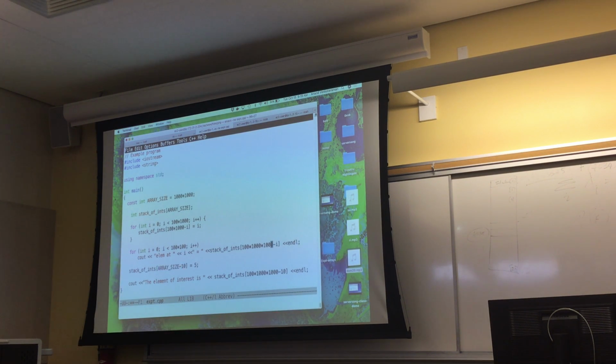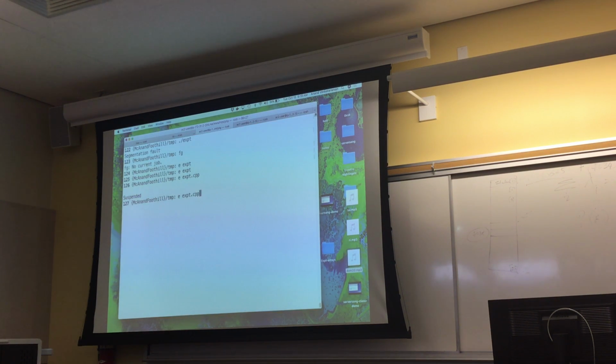Oh, I changed this already too. I don't need these. Oh, we're just iterating through our stuff. Okay, those are fine. Okay, so if I run this, I'm pretty sure that it'll actually work.